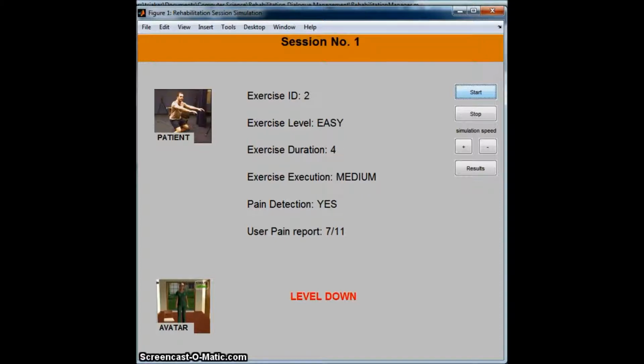Since the patient is more likely to quit under high levels of pain, the system adapts the session difficulty to help the patient complete the whole set of exercises, ensuring both safety and good execution of the exercises. The algorithm learns from experience which action is best at each single state.